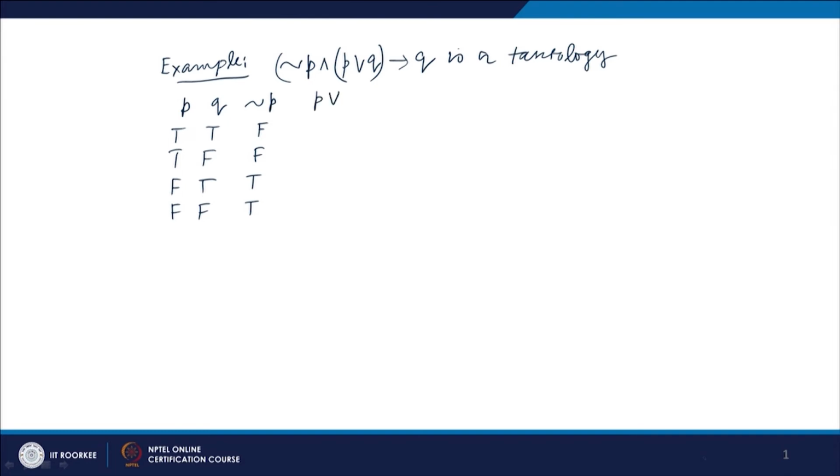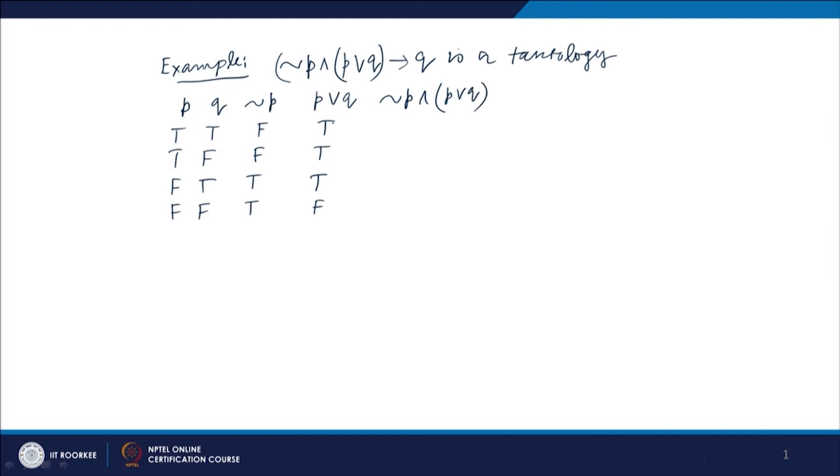Now p or q, let us write the truth values for p or q. When p and q both have T, p or q has T. T and F gives you T, F T gives you T, F F gives you F.